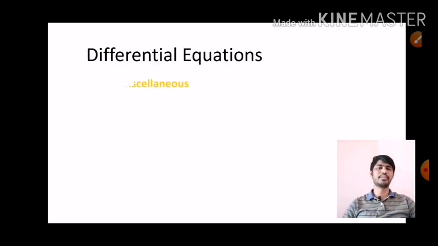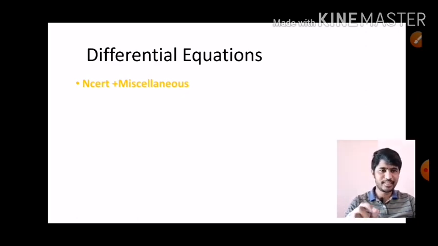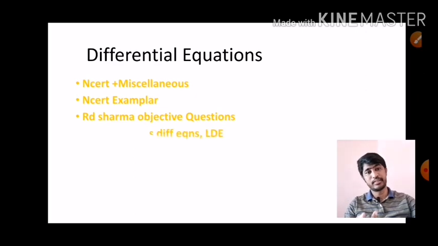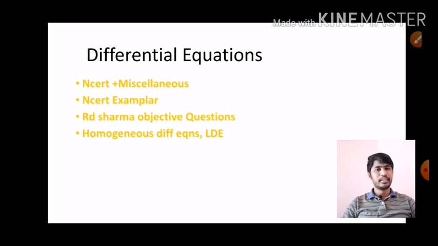The next chapter we are going to discuss is differential equations. This is one of the easiest chapters for everyone. Those who like mathematics, I'm telling you, can easily answer these questions. In this, what you should practice is NCERT miscellaneous, R.D. Sharma, exemplar. Next, specially we have to look at questions based on homogeneous differential equations. See, when we see the January 2020 mathematics paper, in the last two shifts we can see two questions came from this differential equation chapter. That's why I'm telling you differential equation is an easy chapter, and you can easily score. You can give more importance to this chapter.